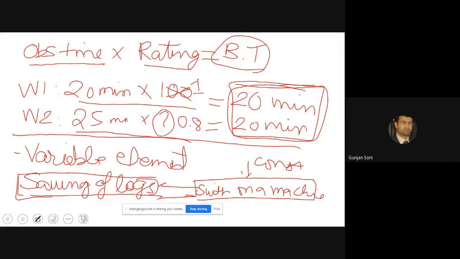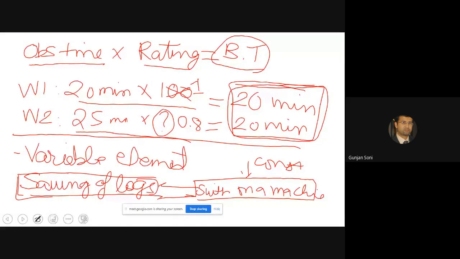Some characteristics of that, similarly sweeping of the floor. The area varies from floor to floor, so we can't say it's a constant element. If there are 3 rooms to be swept, and the area is the same in all the 3 rooms, and the broom is also the same, then we can probably say that it's a constant element.